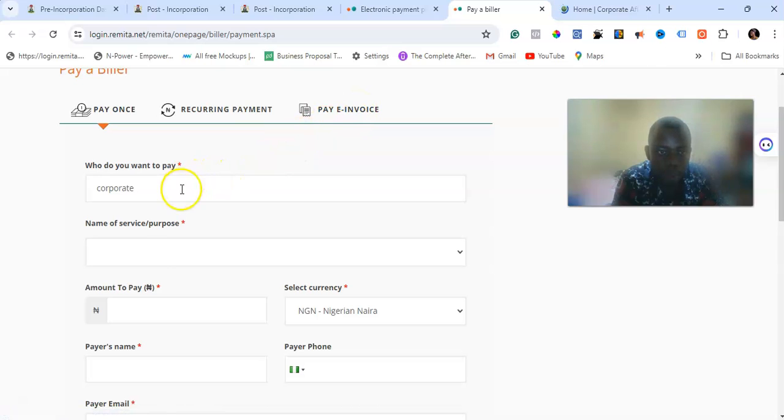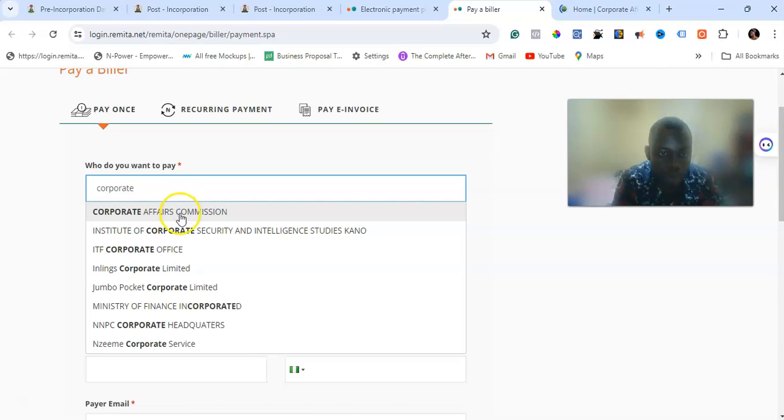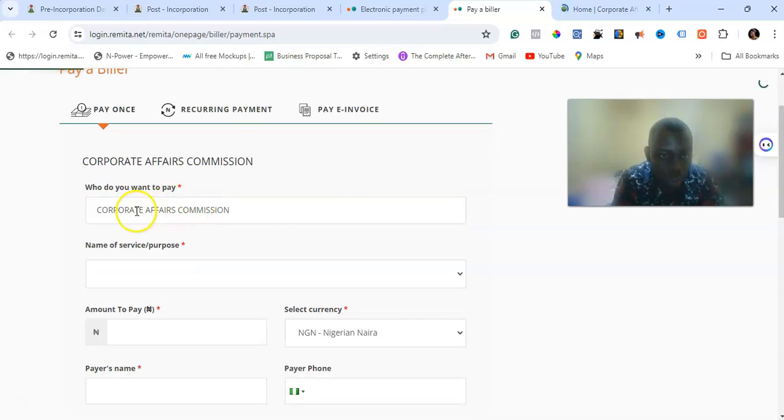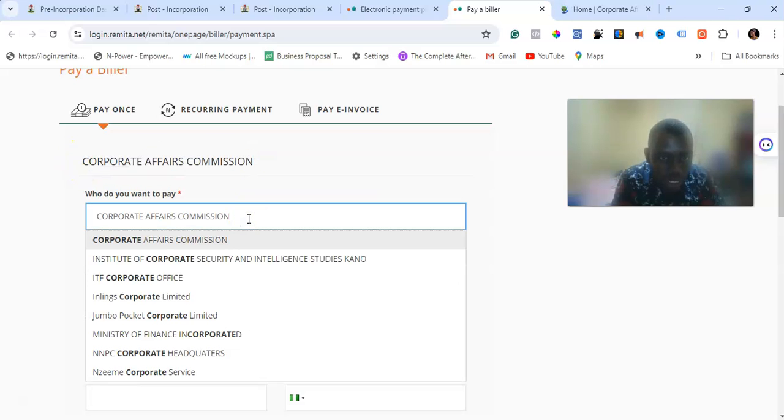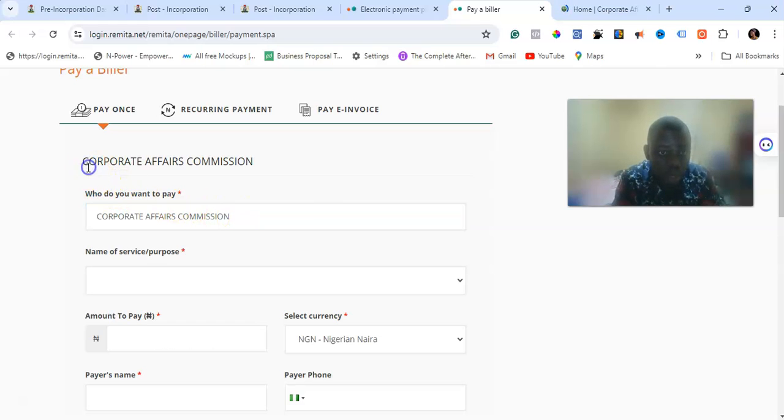Okay, we didn't tap. So you make sure you click on Corporate Affairs Commission and it brings up CAC, that is Corporate Affairs Commission here. If it doesn't bring up CAC there, then that means you are not making payment to CAC directly, right? So you make sure it brings up Corporate Affairs Commission here.